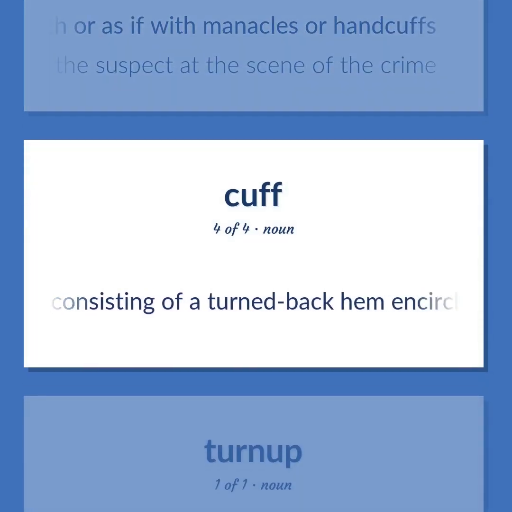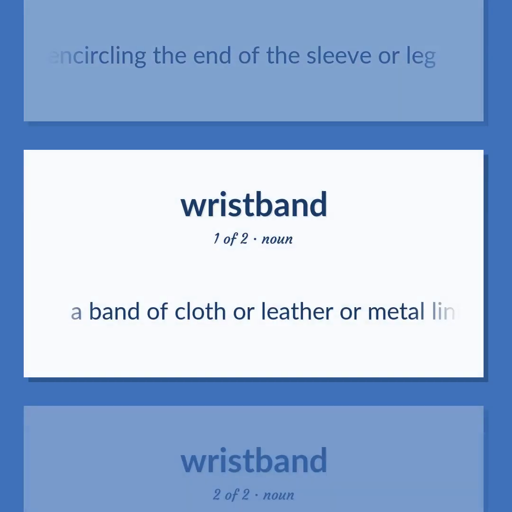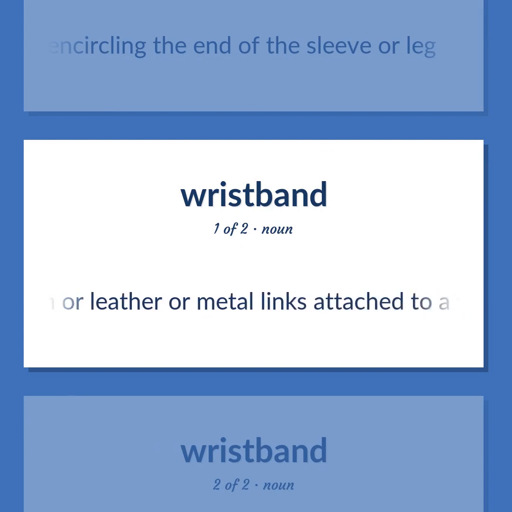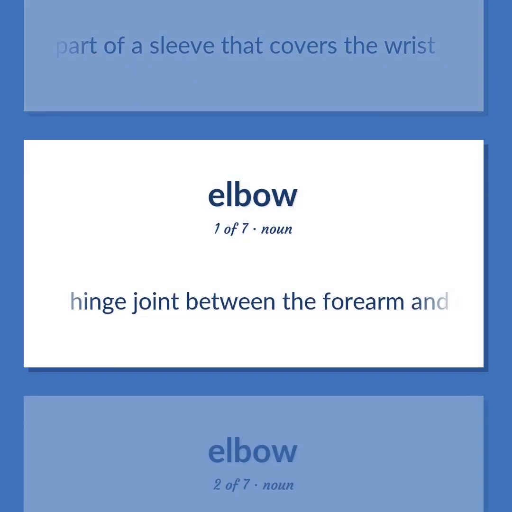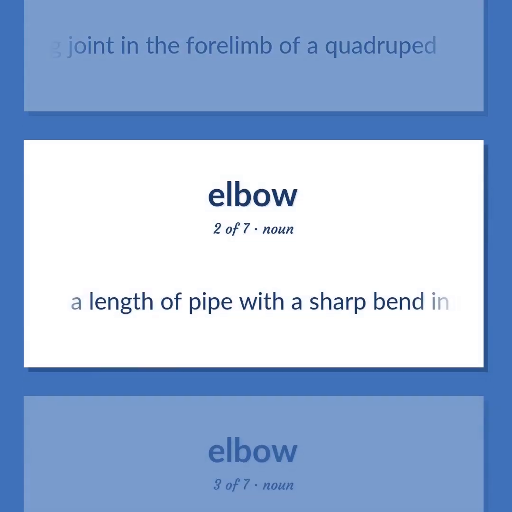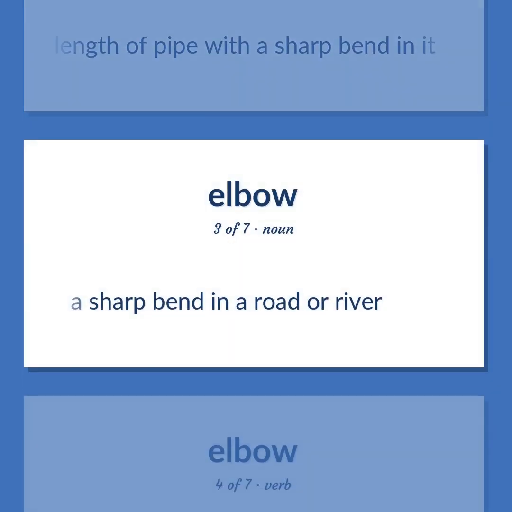The lap consisting of a turned-back hem encircling the end of the sleeve or leg. A band of cloth or leather or metal links attached to a wristwatch and wrapped around the wrist. Band consisting of a part of a sleeve that covers the wrist. Hinge joint between the forearm and upper arm and the corresponding joint in the forelimb of a quadruped. A length of pipe with a sharp bend in it. A sharp bend in a road or river.